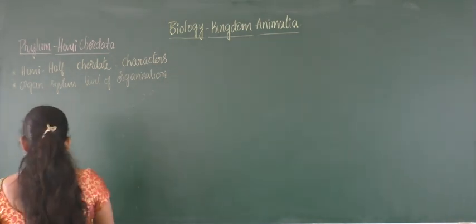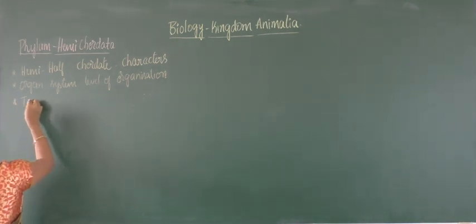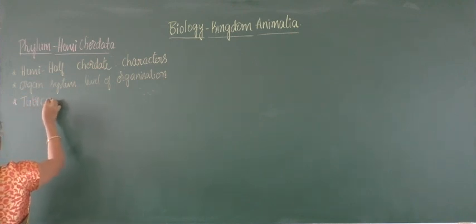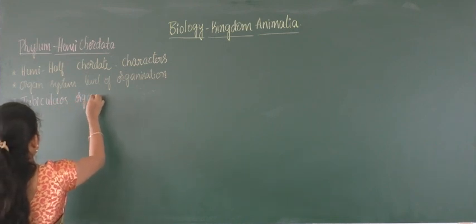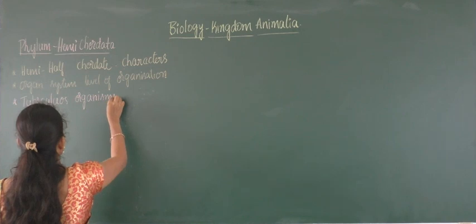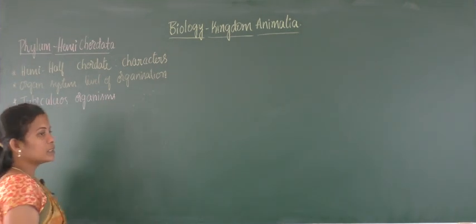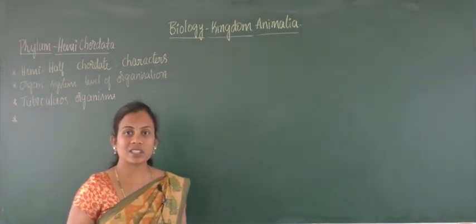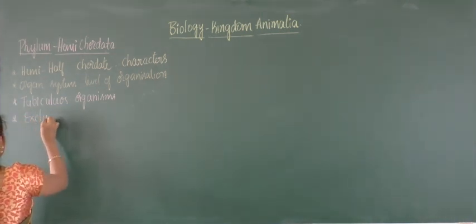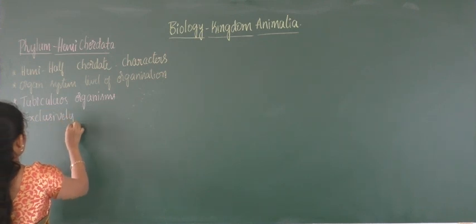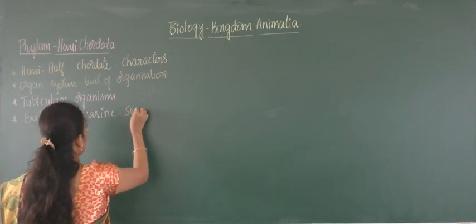Next, the body of the organism is tube-like, so these are called tuberculous organisms. And these organisms live in seas and oceans, so they are exclusively marine, living in seas and oceans.